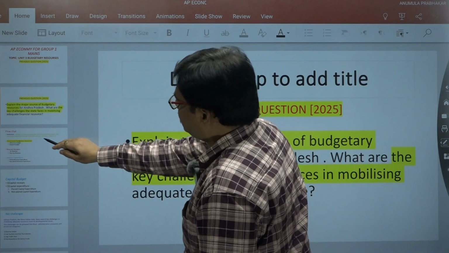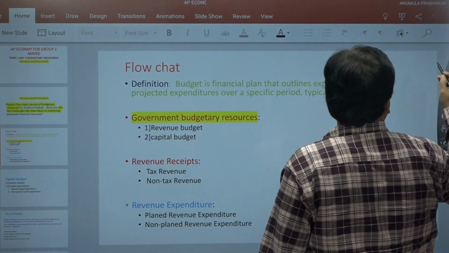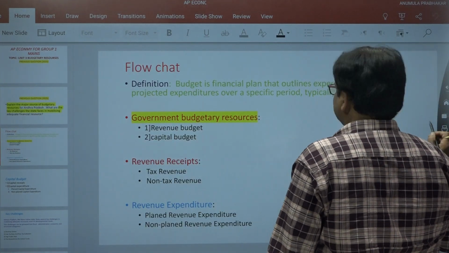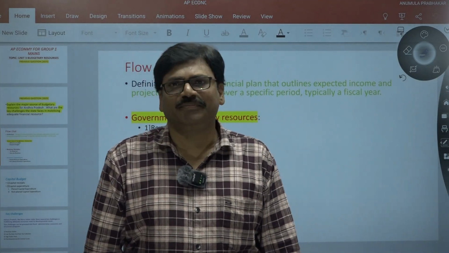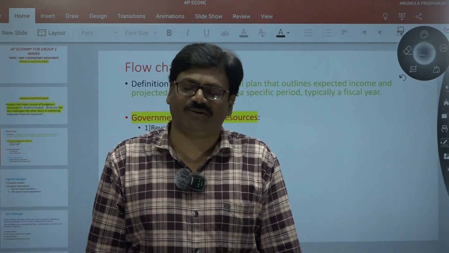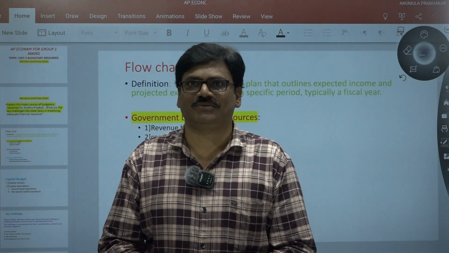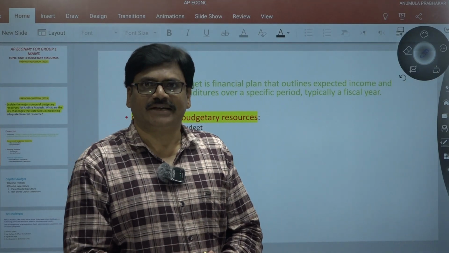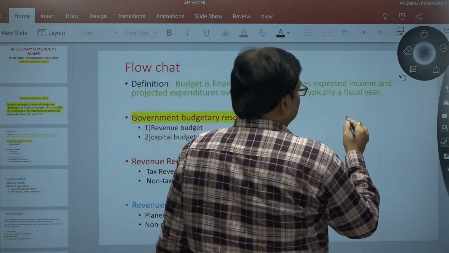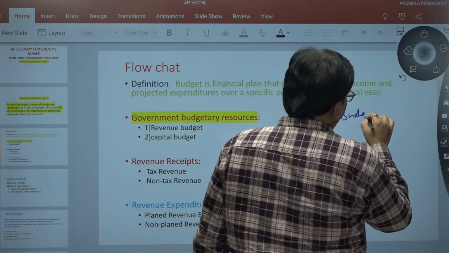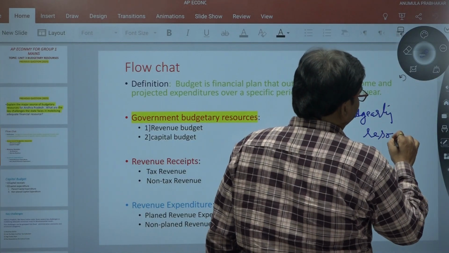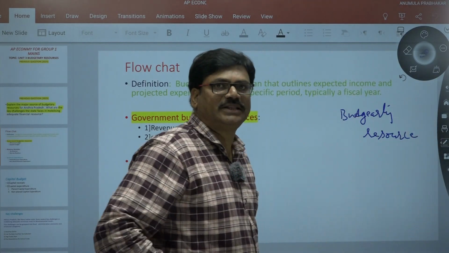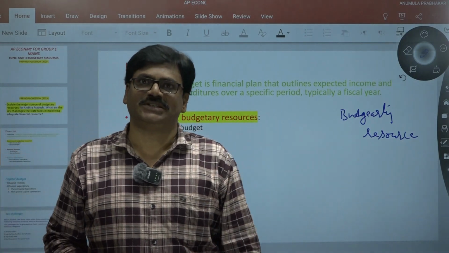What does the flow chart mean? How to write this flow chart? Look here, gentlemen, this is the flow chart for any question. You must maintain a flow chart for every question, even in your practice level. Here the first part of the question is asking about budgetary resources.